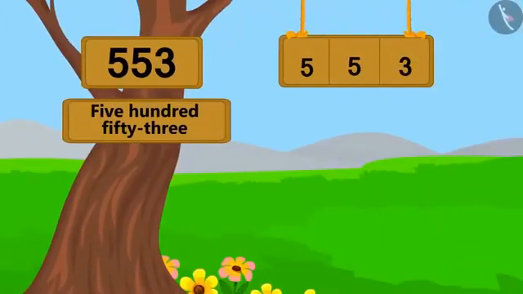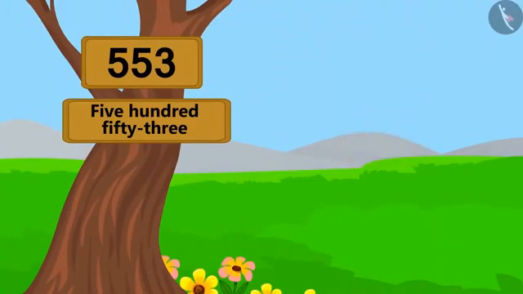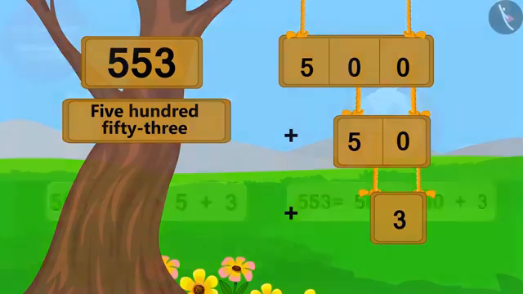Come, let's write this number in expanded form. 553 is 53 ahead of 500. Therefore, we can write it like this by adding 53 to 500. Now we will write the expanded form of 53 as 3 added to 50. So this is the expanded form of 553.